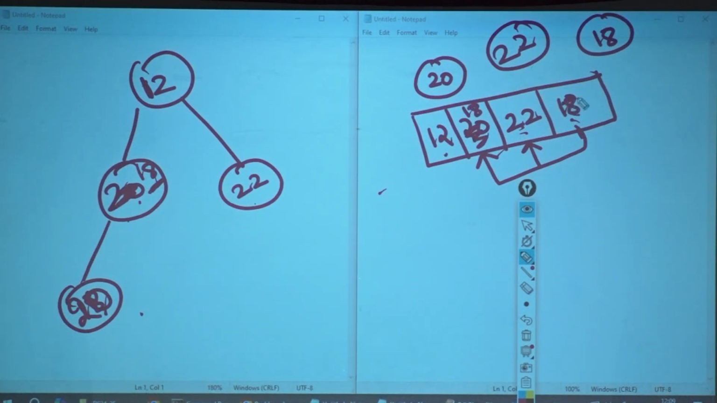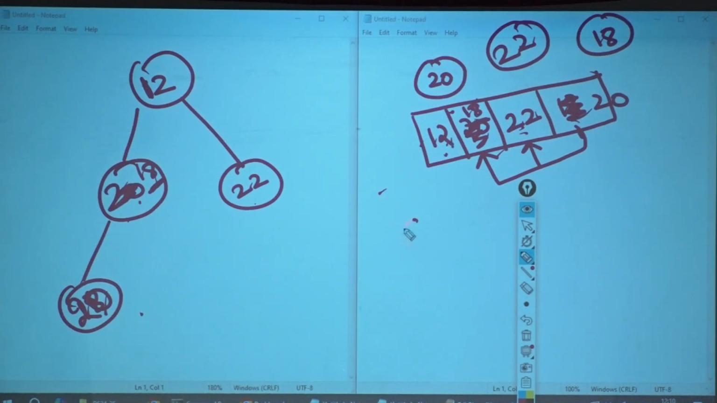18 comes here, 20 comes here. 18, do you have a parent? Yes, I have a parent. Compare it with your parent. Are you less than parent or greater than parent? Greater than parent. Don't do anything. If it would have been less than parent, then again the swapping would have been done.